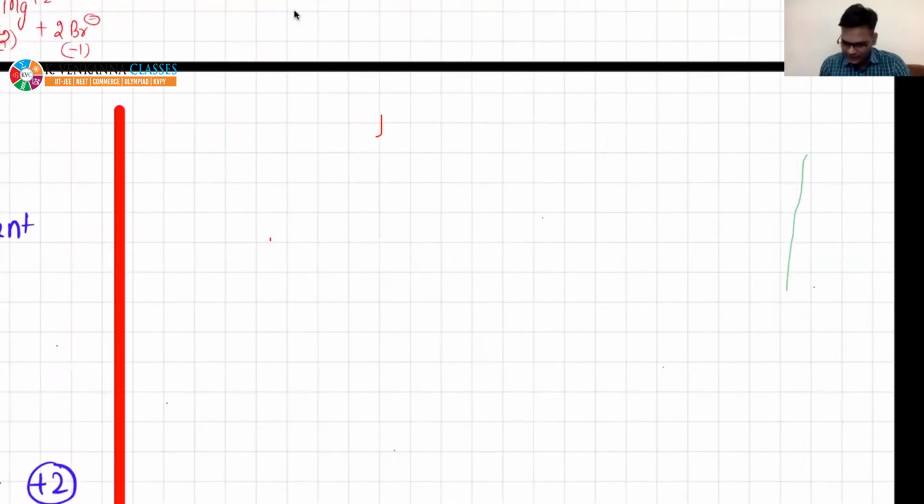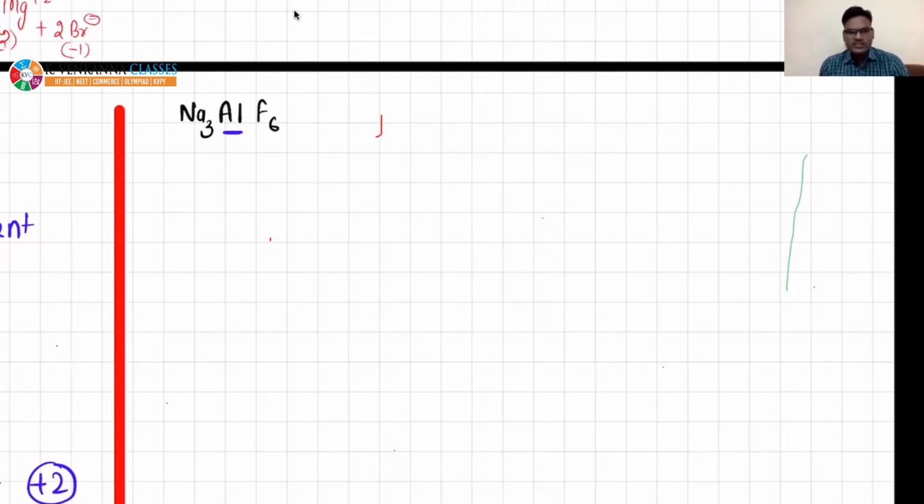So if an example is given, Na3AlF6, and I ask for the oxidation number of Al, what will you do?